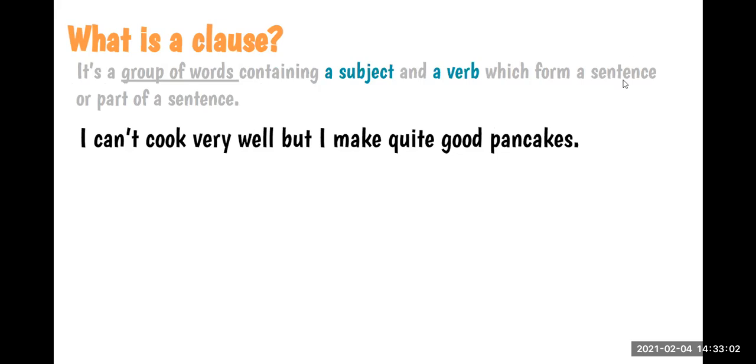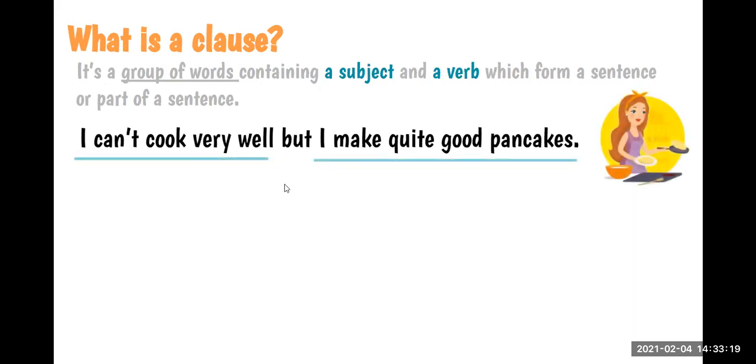I can't cook very well. And the second, I can make quite good pancakes. Yes, we have 2 clauses in this sentence. How can you realize this? Because in these clauses, we have a subject and we have a verb, right? So in one sentence, we can have more than one clause, okay?